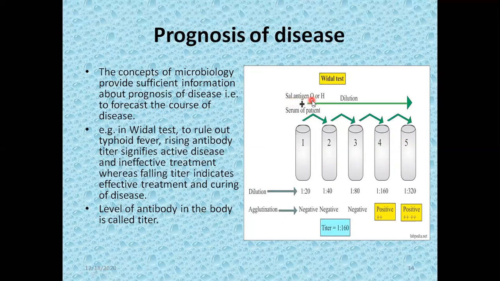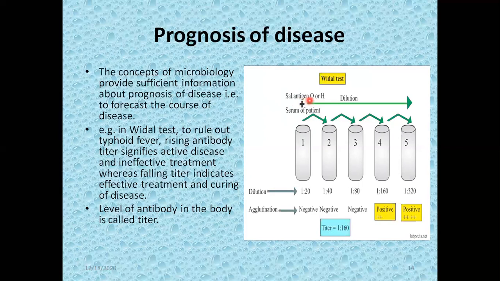The Salmonella antigen, because typhoid fever is caused by Salmonella typhi, either O or H, is used, because there are different types of antigens as far as bacteria are concerned. In Salmonella typhi, one is called the O antigen. The O antigen is called the cell wall antigen, because the outermost layer of the bacterial cell is the cell wall, and this cell wall also acts as an antigen.